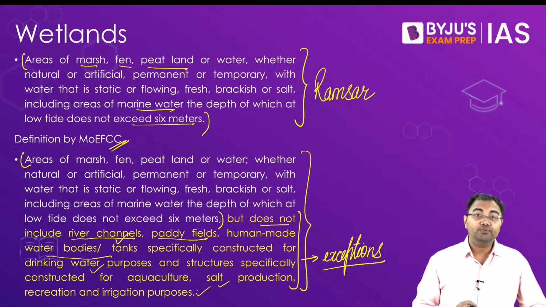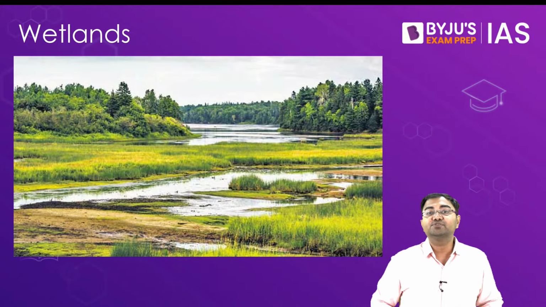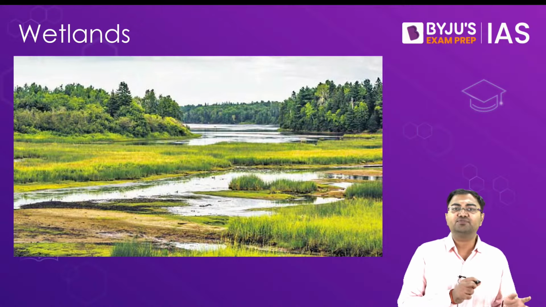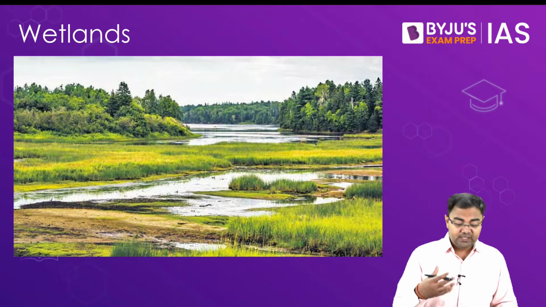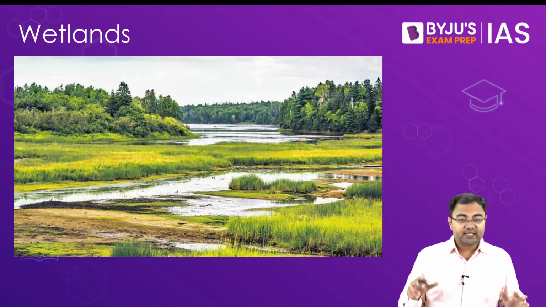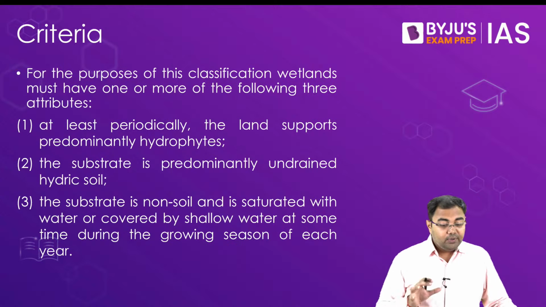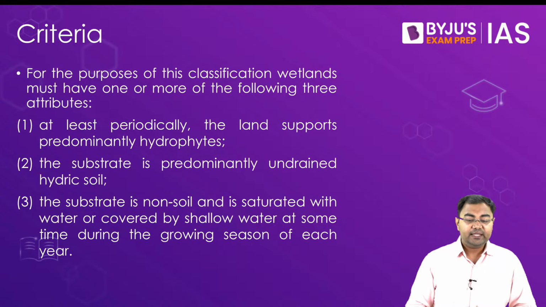Now when we speak of wetlands, why exactly are wetlands important? If you look at this figure, you will see that these are the areas which can be designated as wetlands, because these are areas, as I told you, where land and water are mixing. So that's why some of these areas are inundated, some of these areas have small amount of water. So that's why these kind of areas can be designated as wetlands. If we look at some of the attributes that we see in wetlands, if any one of these criteria is being fulfilled, then in that case they can be called wetlands.